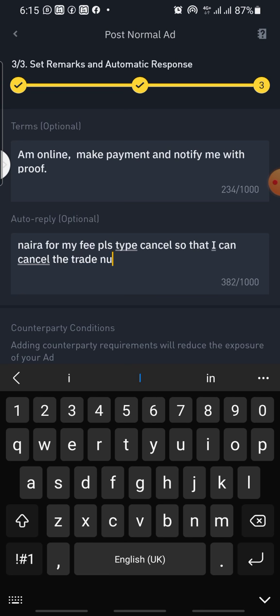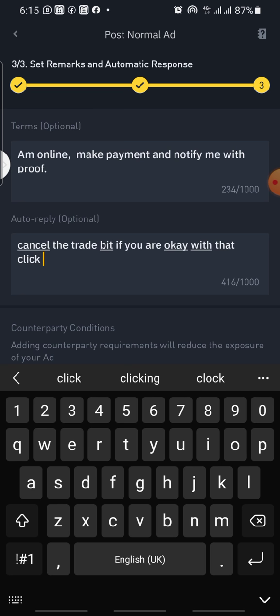But if you are okay with that, click proceed. This is the condition you give the person. So if the person is not okay with you charging 100 naira from the transaction fee, let him click on cancel so that you cancel the trade. But if the person is interested for you to take the 100 naira to cover your ad fee and bank charge, because you have bank charge, you will say please click on proceed. So once the person clicks on proceed, you have to proceed and make the payment and get the money.